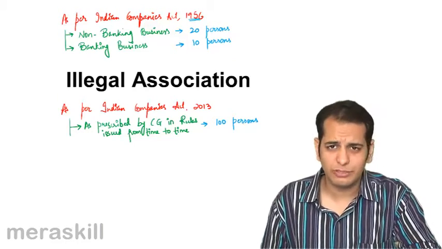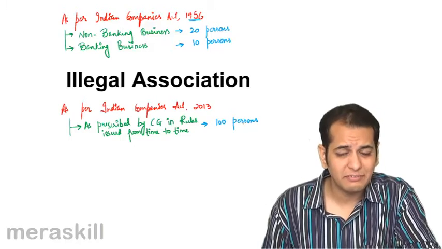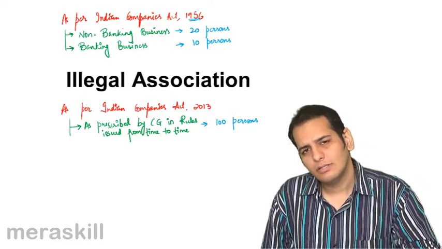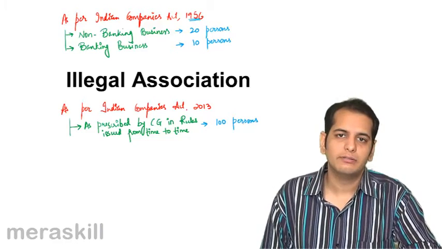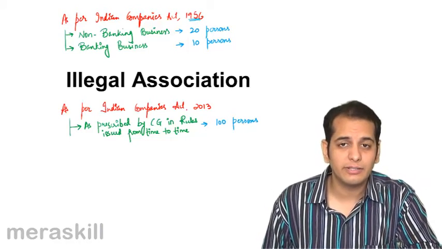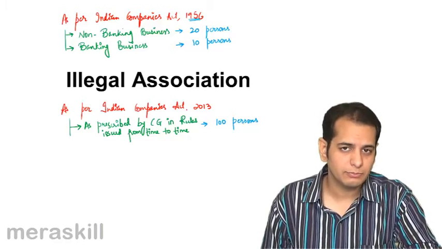If that number is 50, it's okay. If that number is 70, 75, 80, it's okay. But the central government cannot go beyond 100. It cannot set a limit of 110 partners in a partnership firm.